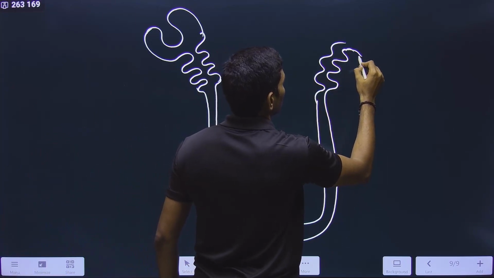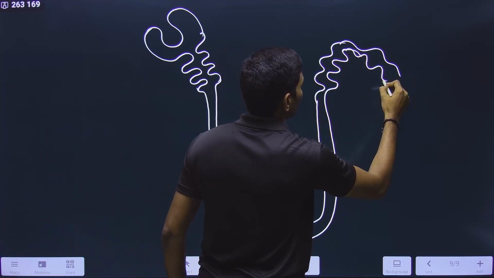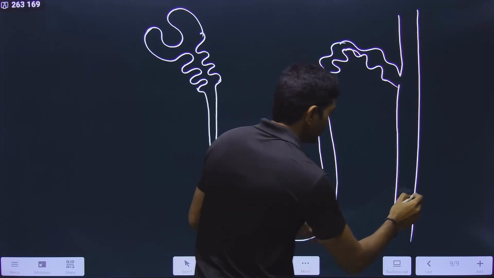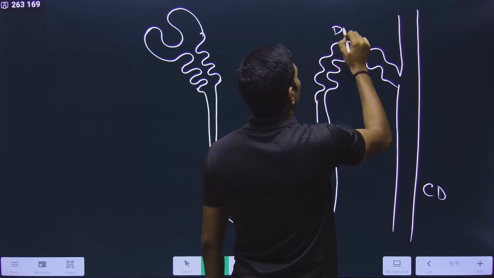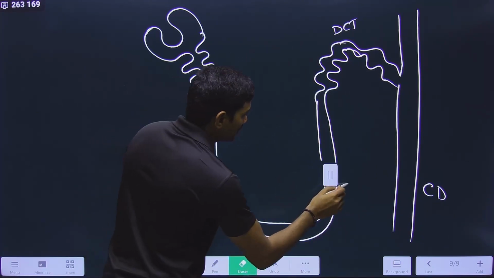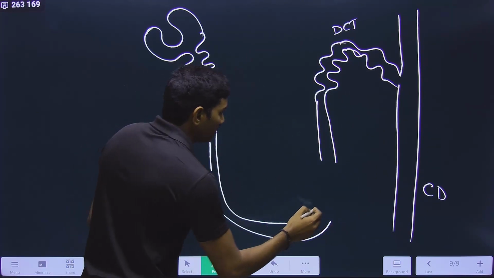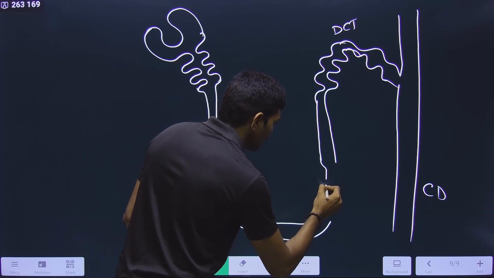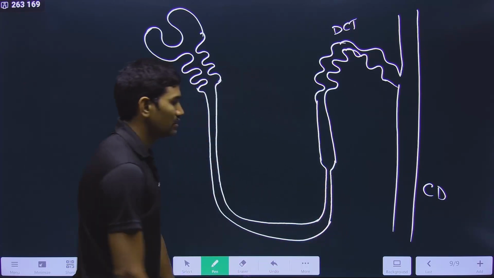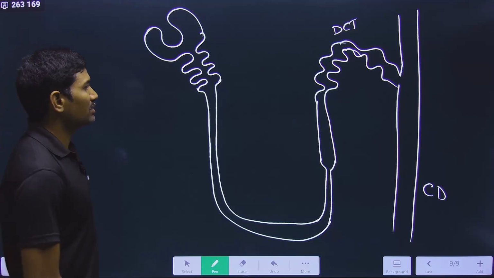So now it is like this. Now it is connected with the collecting duct. This is the collecting duct, distal convoluted tubule. This is in the ascending limb also. So here it is thin and thick, likewise it is there, no? Yes, thin, thick, likewise. Let us make the difference.